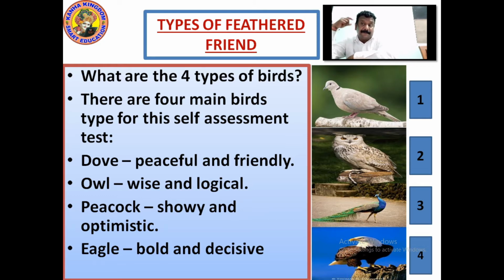To talk about the peacock: showy and optimistic. Showy means what? It shows its presentation whenever it's needed. Right? Whenever it rains, whenever there are clouds, it shows that I am a peacock.